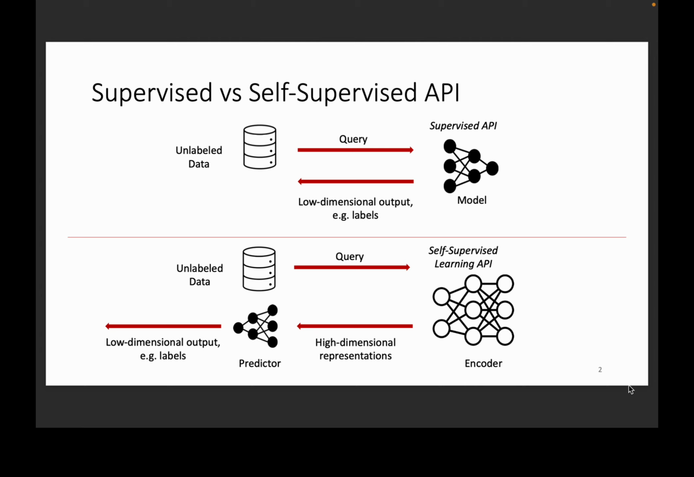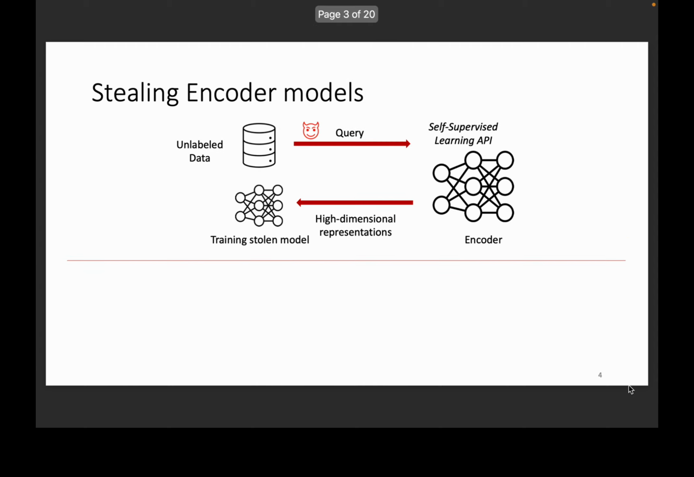In a self-supervised learning API, a user again sends a data item to the API. The encoder model behind the API extracts the most important features of the input, and the API returns a high-dimensional representation. The user can then use those representations to solve a particular downstream task. For example, a small company interested in a plant classification product can train only a classification head, relying on the representations returned by the encoder API.